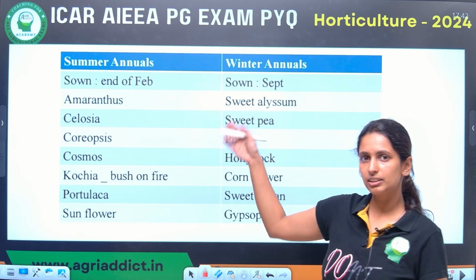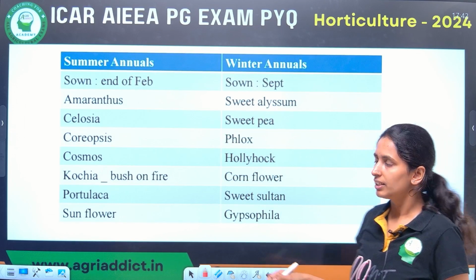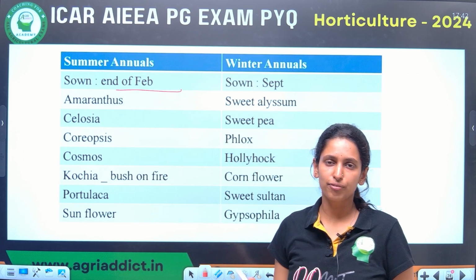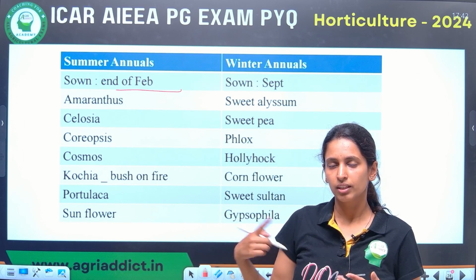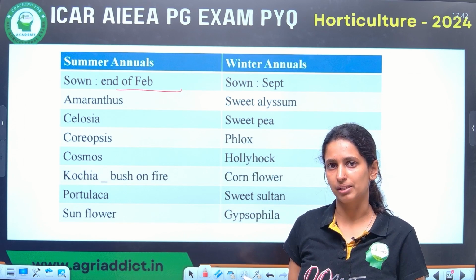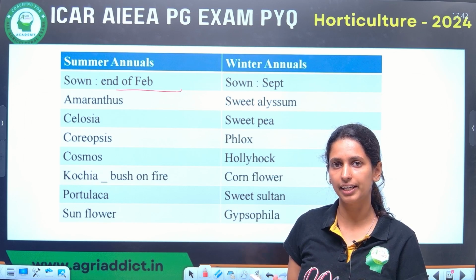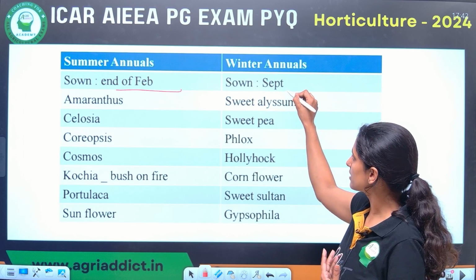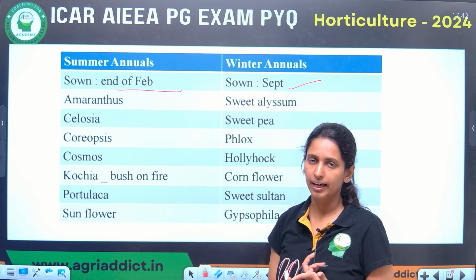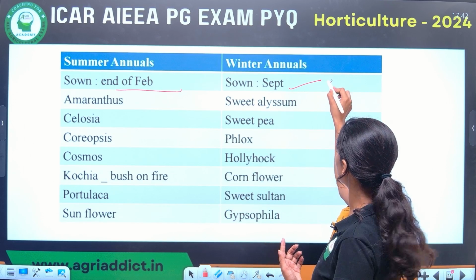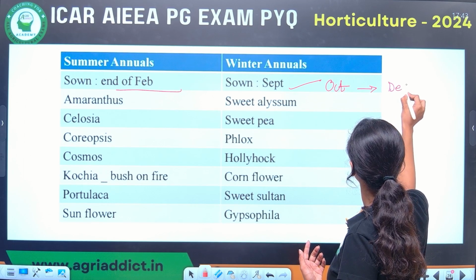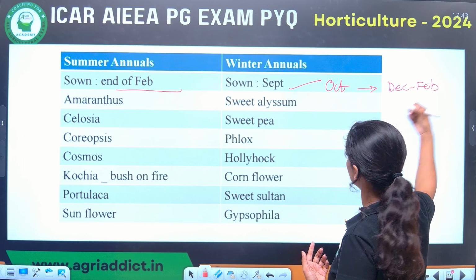Here I have given the list of summer annuals and winter annuals. Summer annuals are basically sown at the end of February, and after one month they will be transplanted, and they will bloom in the summer months. They require slightly higher temperature for flower development. Winter annuals will be sown during September and transplanting will be done during October, and they will bloom from December to February during the winter months.